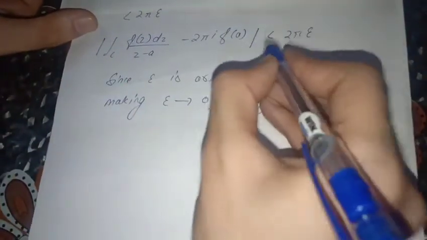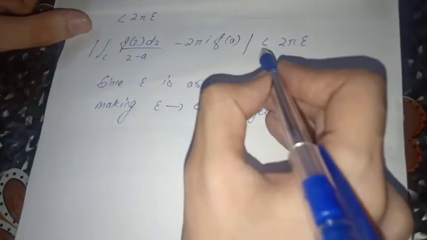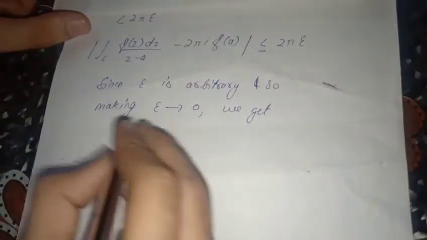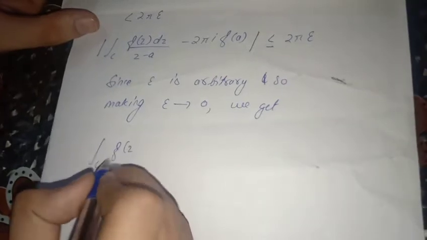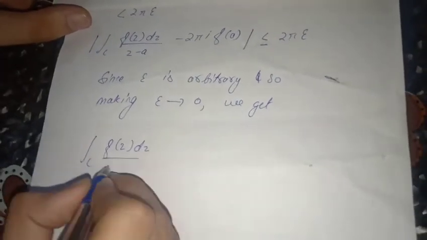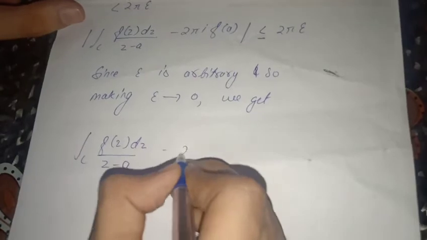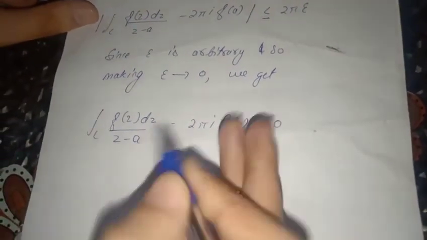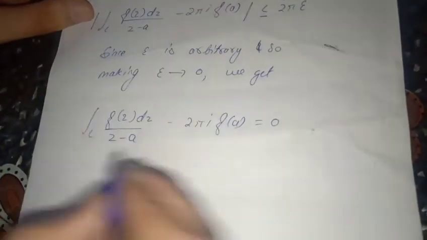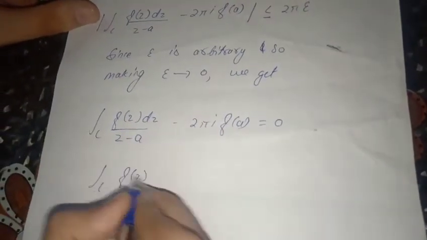Actually it is less than or equal to. So the integral over C of f(z) dz upon z minus a minus 2 pi i f(a) equals 0, and this will go to the RHS, or we can write the integral over C of f(z) dz upon z minus a is equal to 2 pi i f(a).